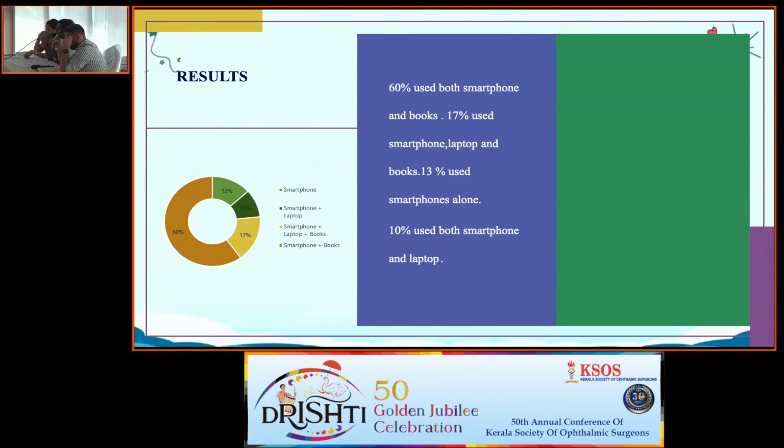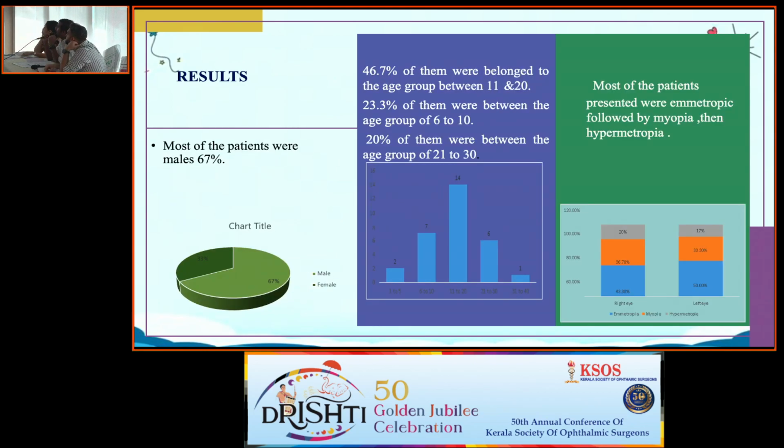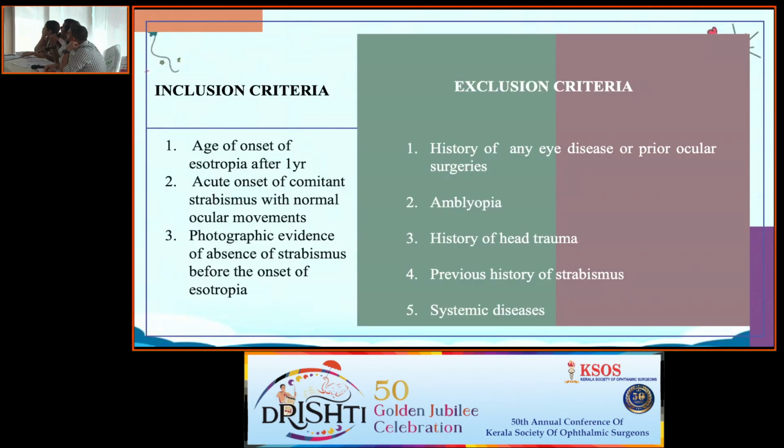Can you go back to the inclusion criteria? I just wanted to ask if all the cases coming to the OPD were taken into consideration. Acute onset comitant type of esotropia, everybody is included. Okay. It's a very rare type with 0.3 percentage incidence only. But more towards those who are using smartphones, is it? From the history, yes.